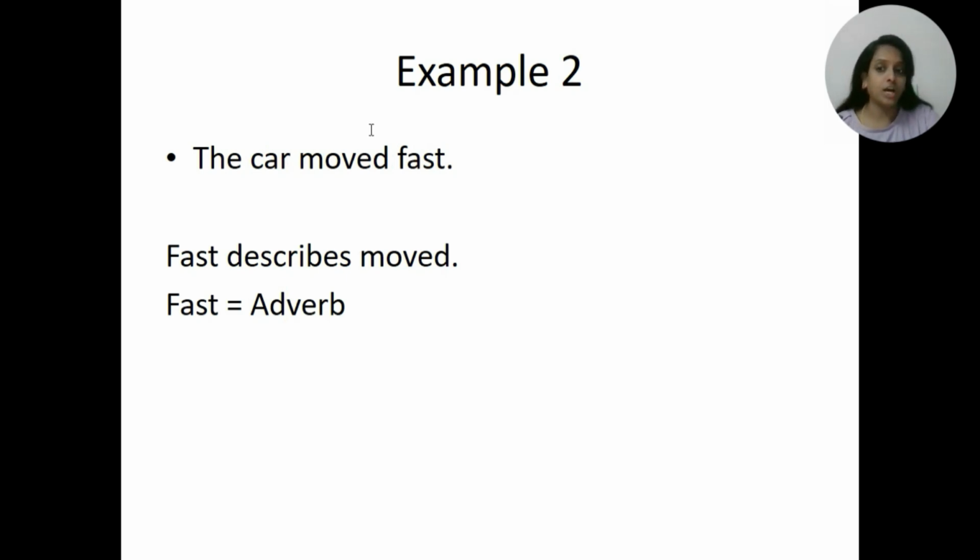Now, again, you have to ask who is fast talking about? Not the car. It's talking about how the car moved. So, moved is an action. Therefore, fast is an adverb. Interesting, isn't it? The same word can sometimes perform different jobs. That's why understanding function is more important than memorizing lists.